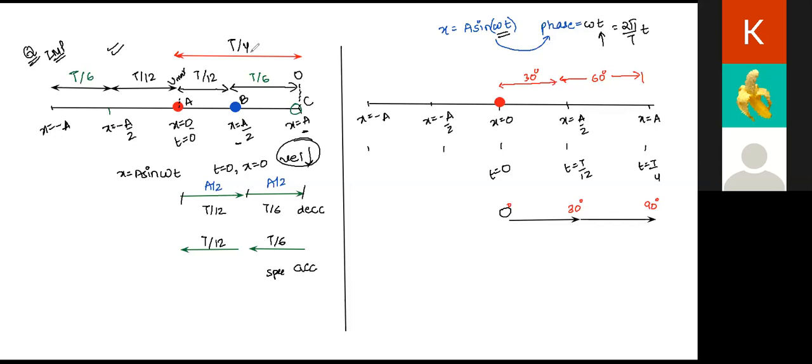So here, tell me one thing. How much time should the particle take when it comes back here? So this time was T by 12, right? Add more T by 6 to it and you will get T by 4, right? So while coming back, again, how much time should it take? T by 6. Add T by 6 to T by 4. Tell me how much do you get?